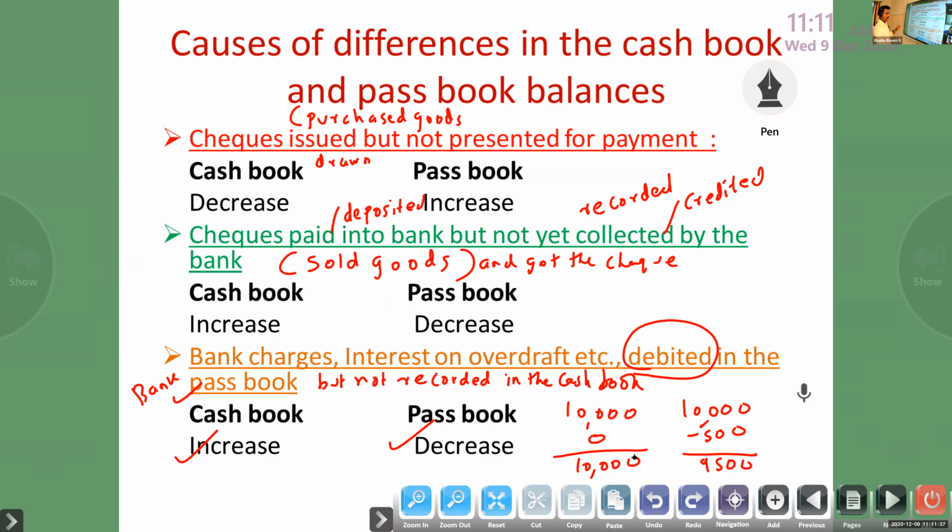Debited in the cash book, because on the cash book debit side we are writing receipts, deposits. Debited in the cash book means cash book increase, credited in the cash book means cash book decrease. But passbook is opposite. Debited in the passbook means passbook decrease, credited in the passbook means passbook increase.